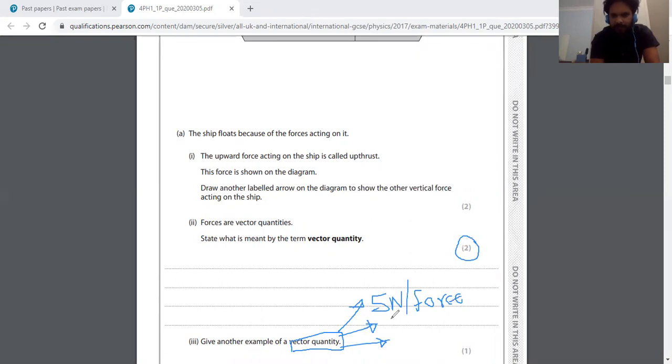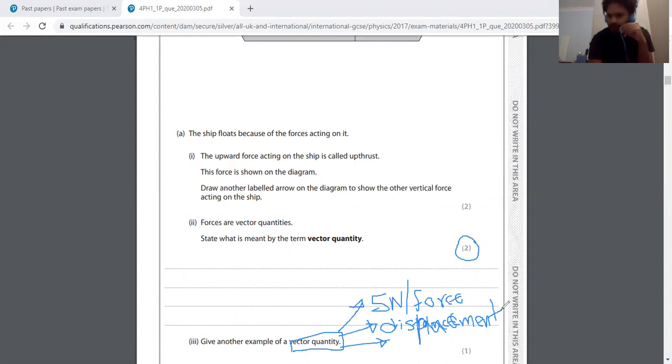Another example, displacement, the shortest distance between starting point and ending point. Linear displacement, the linear distance between starting point and ending point with a fixed direction.